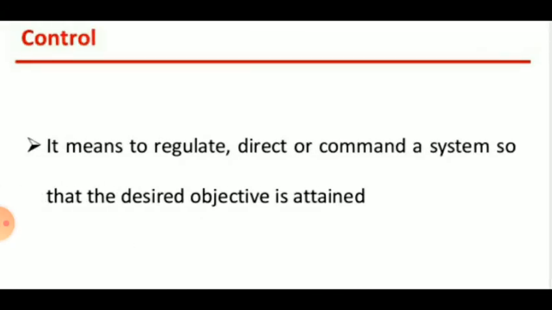Then control. You have to control the system, so control is required. It means to regulate, direct or command a system so that the desired objective is attained. That is called control.